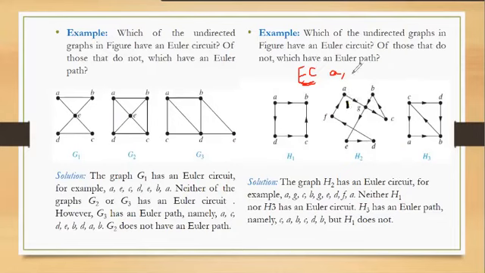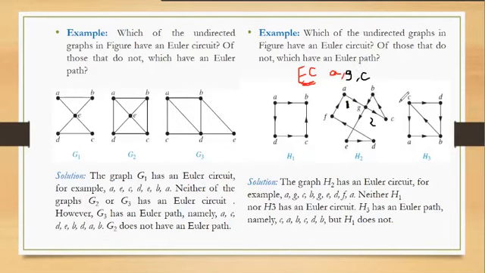This is the first vertex. After that, A to G. Then what about from G, where should I go? I can go either to E or to C. So I am selecting the vertex C. So I am going second over here. So A to G, then G to C.